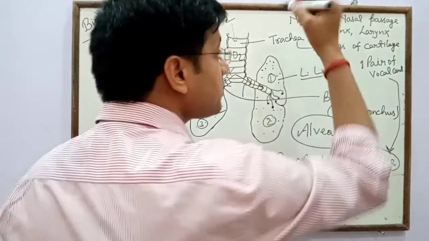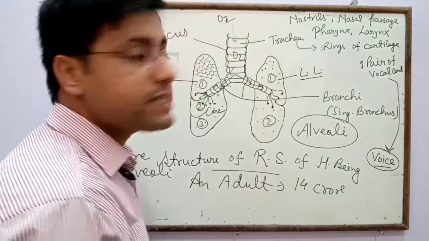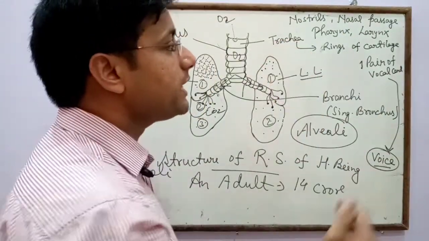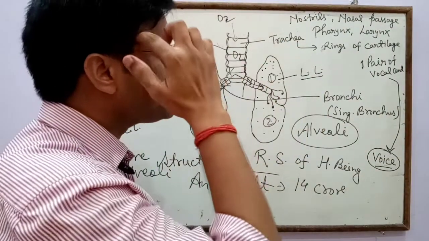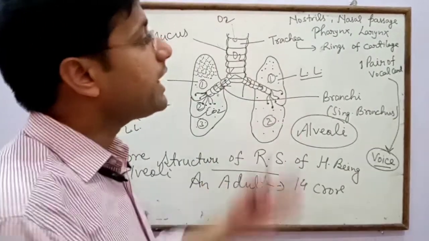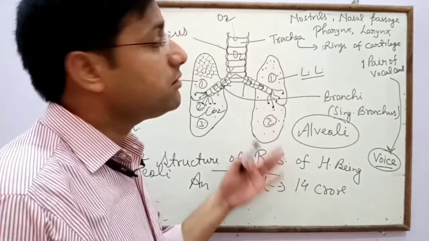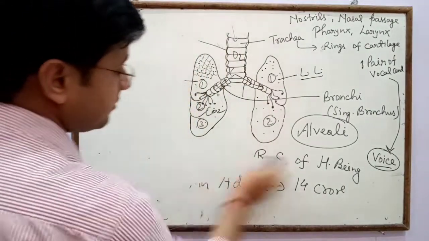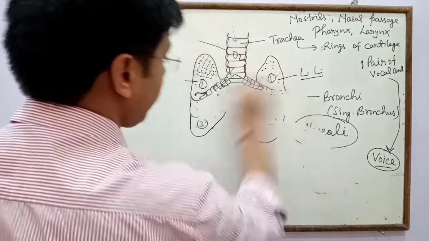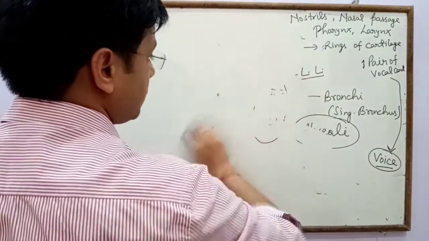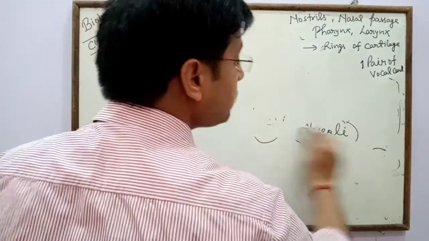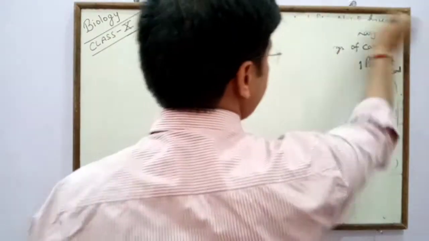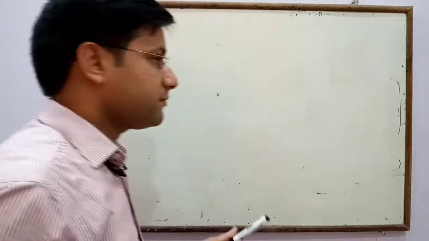After that the air enters the nasal passage. After the nasal passage come the pharynx, the larynx, and rings of cartilage. In the larynx, 1 pair of vocal cords is present, and the vocal cords produce voice by vibration. So in human beings, through the respiratory system we can inhale and exhale gases.